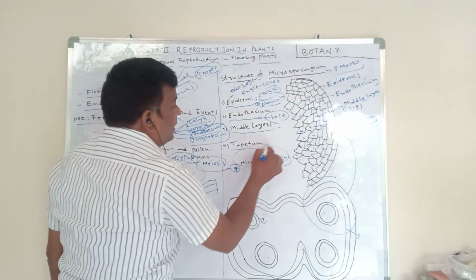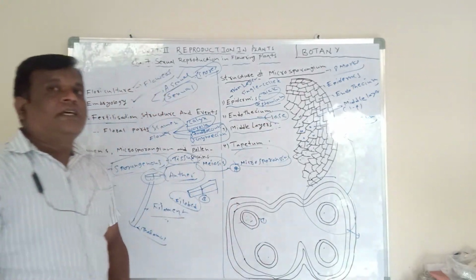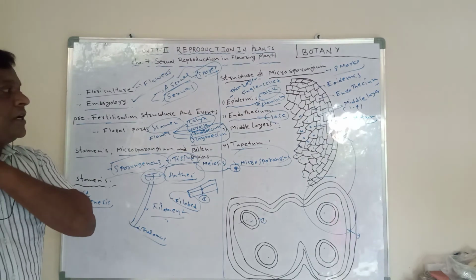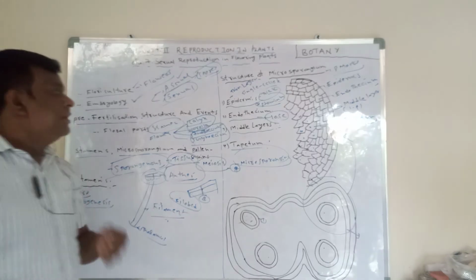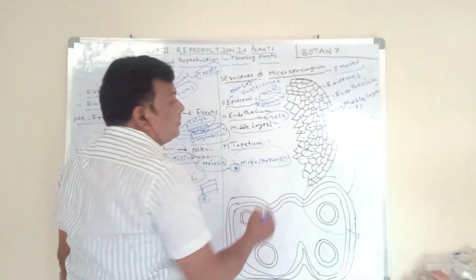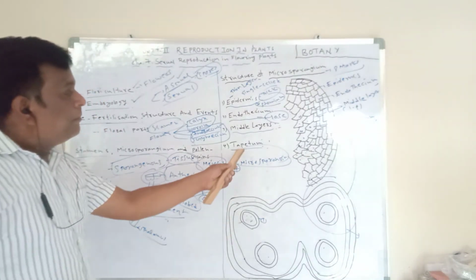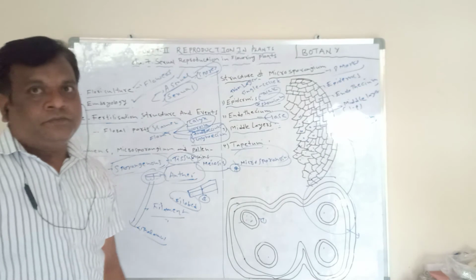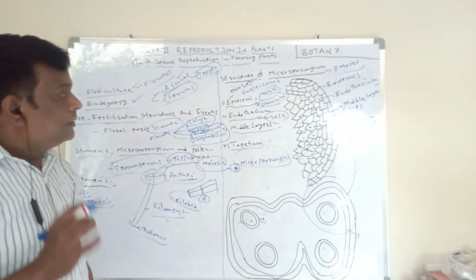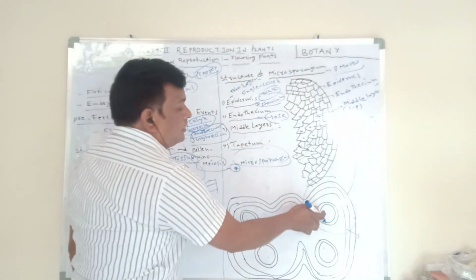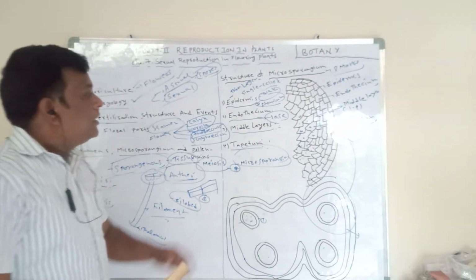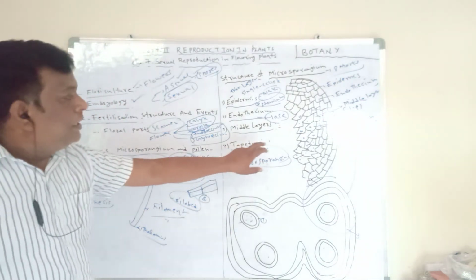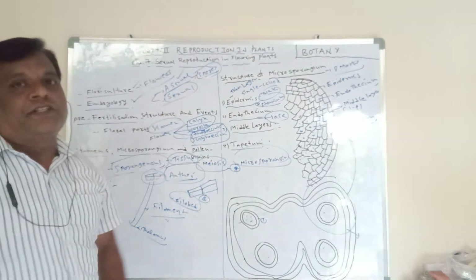Next, the fourth one is the tapetum. The innermost layer we call the tapetum. Okay, the tapetum we also call the nutrient layer, meaning the tapetum gives food for microspore development. The tapetum gives the food for the microspore development. This is the tapetum. This is the structure of the microsporangium.